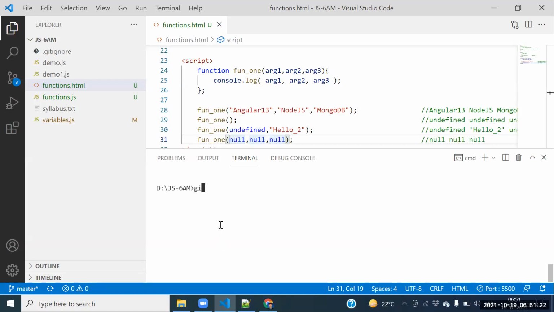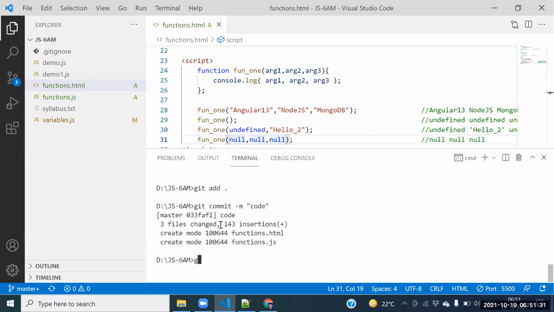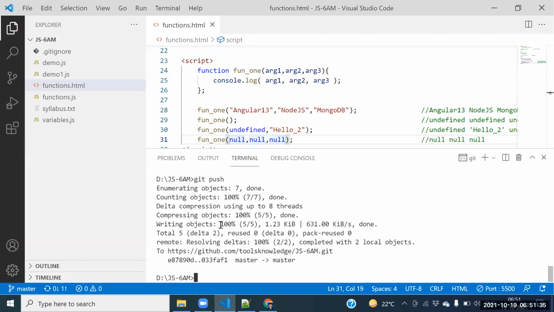So guys, how to commit the code? Git add dot. How to commit it here? Git commit hyphen m, and a message for the code. How to push it? Git push.